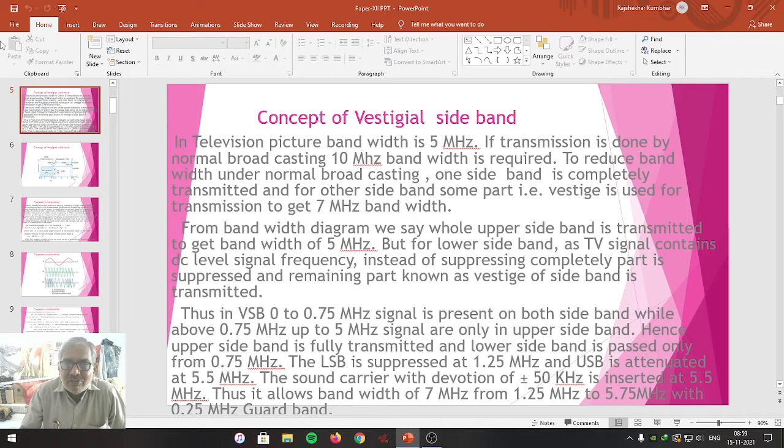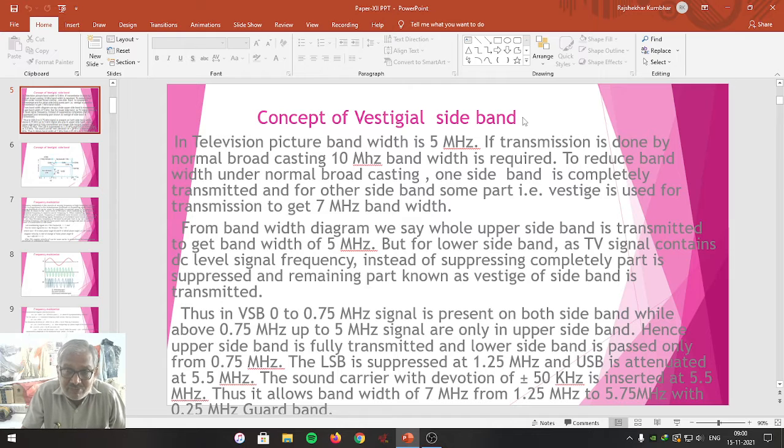Friends, today we are going to consider the concept of vestigial sideband. Friends, DSB and SSB which were studied are used for general electronic communication. But VSB, that is vestigial sideband, is used only for television communication purposes.